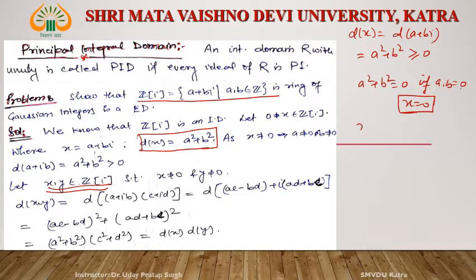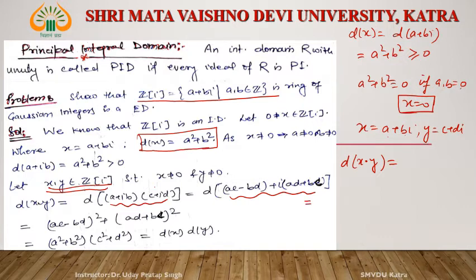What is X? X is A plus Bi, and Y is C plus Di. Then what is D of X into Y? Multiply X and Y, A plus Bi into C plus Di. It is this thing: the real part AC minus BD, because IB into ID is I square BD, that is minus BD, and the imaginary part.